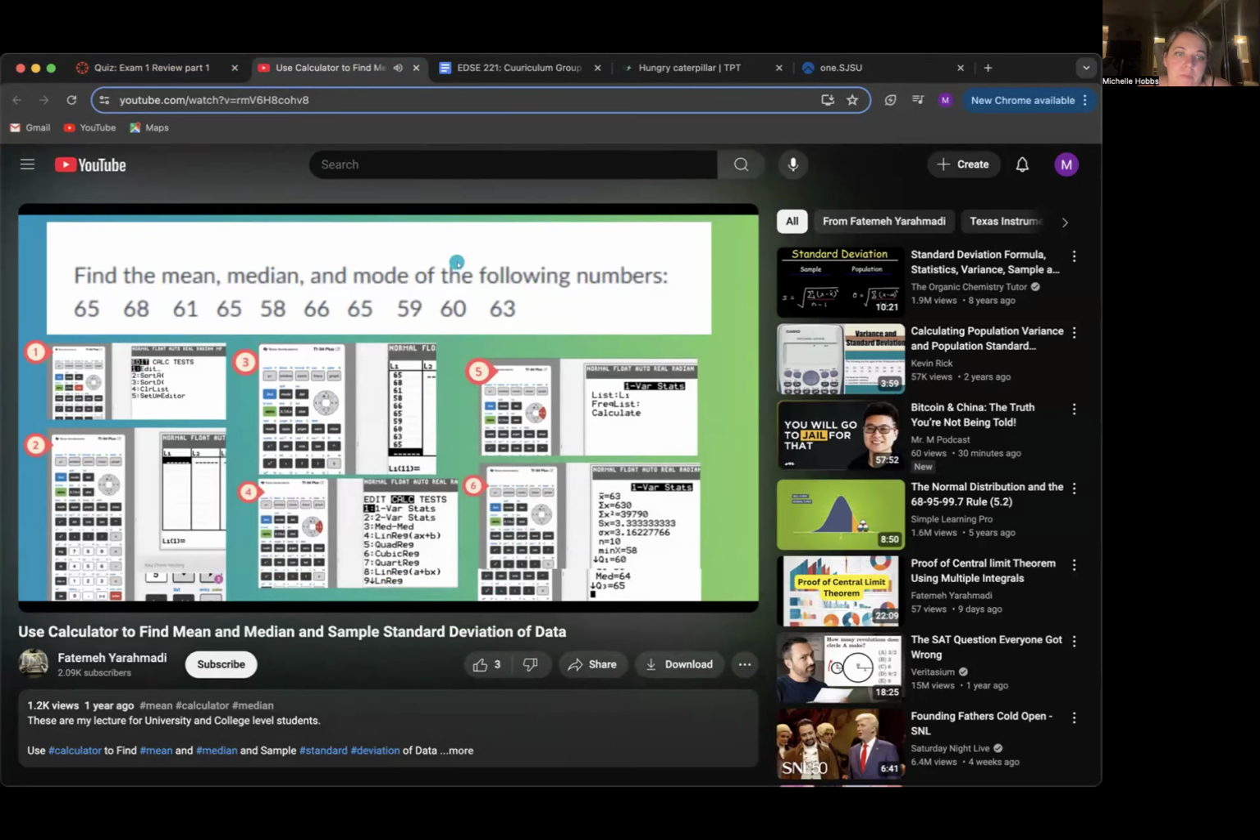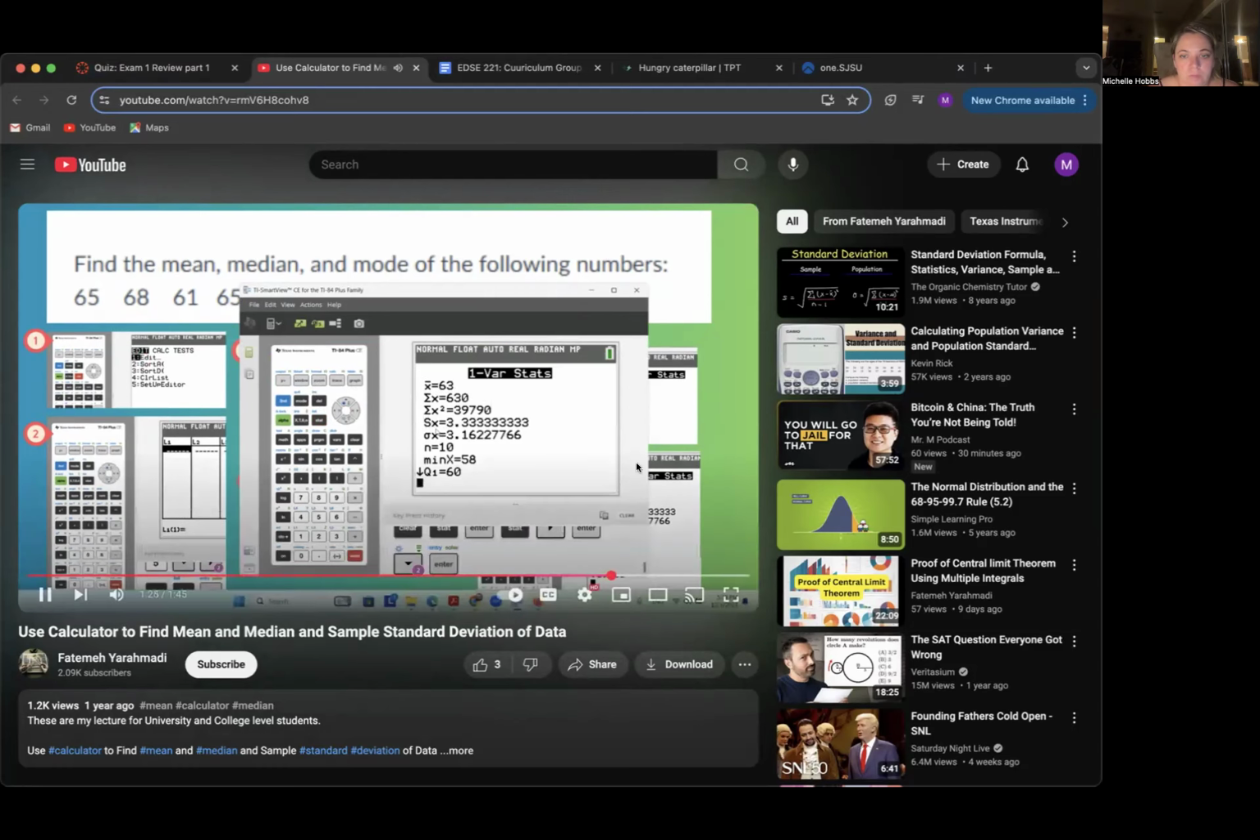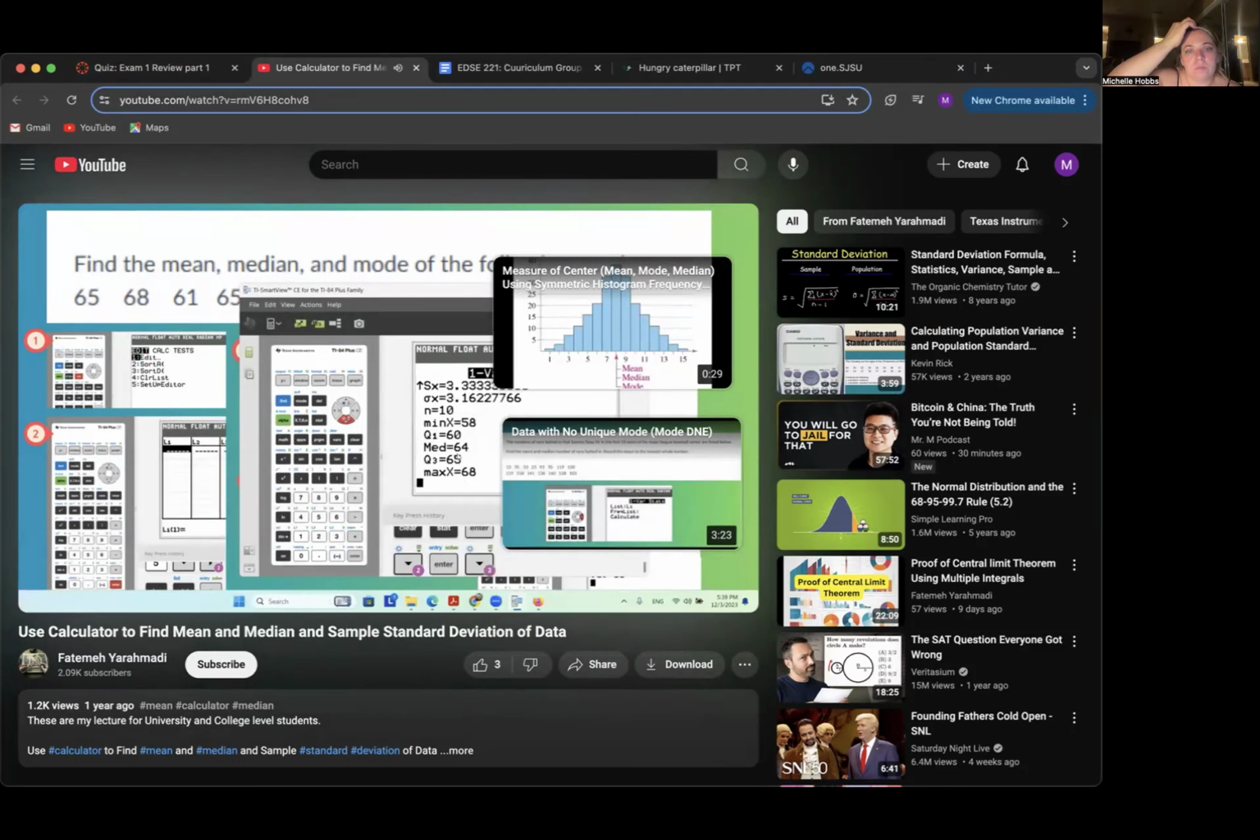So let us share the screen. Here we go to stat, and then in edit, we enter every number in L1. You can use L2, L3, and so on, but make sure when you're going back to stat, calc, one variable statistic, you select the correct column. Frequency list empty, do the calculation, and as you can see, X bar, or the average, is 63. The sample standard deviation is 3.33. Population standard deviation is 3.16. And when you use the arrow key to go further down, you can find more information. For example, the median is 64.